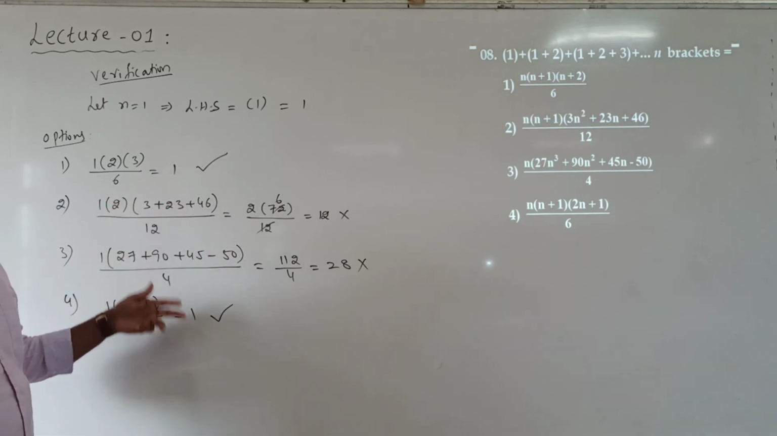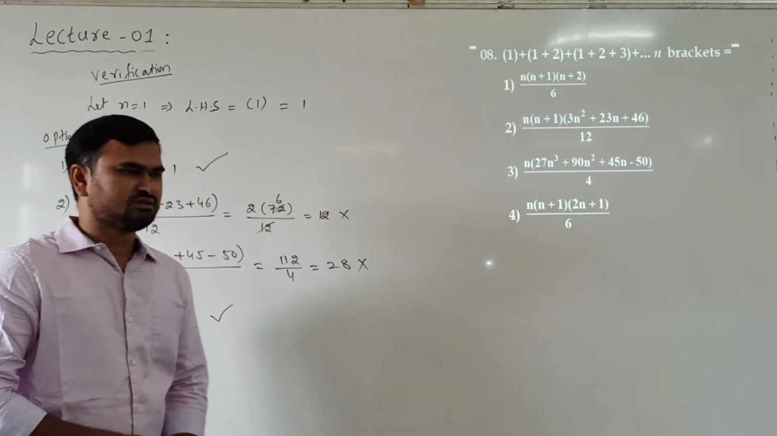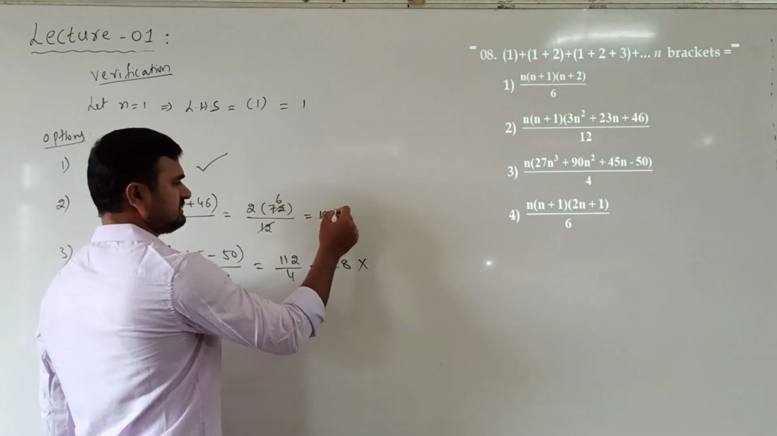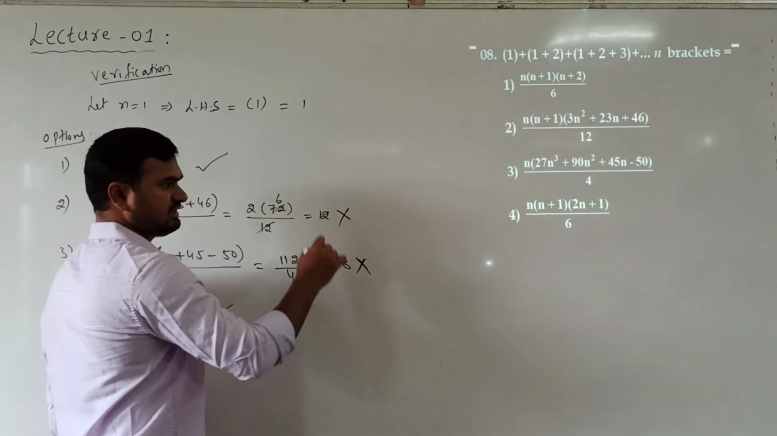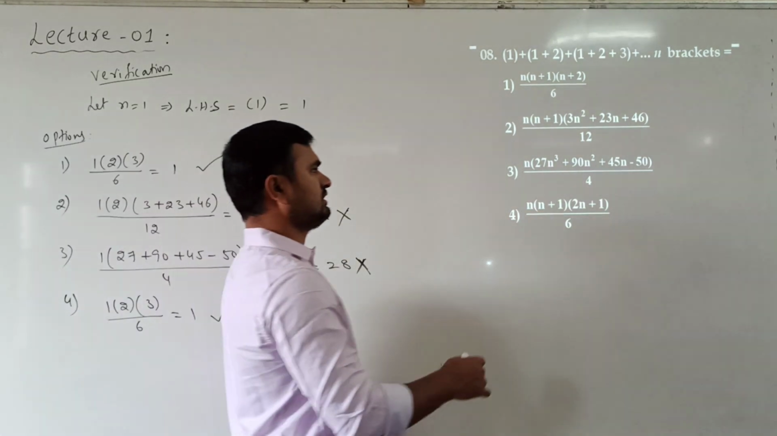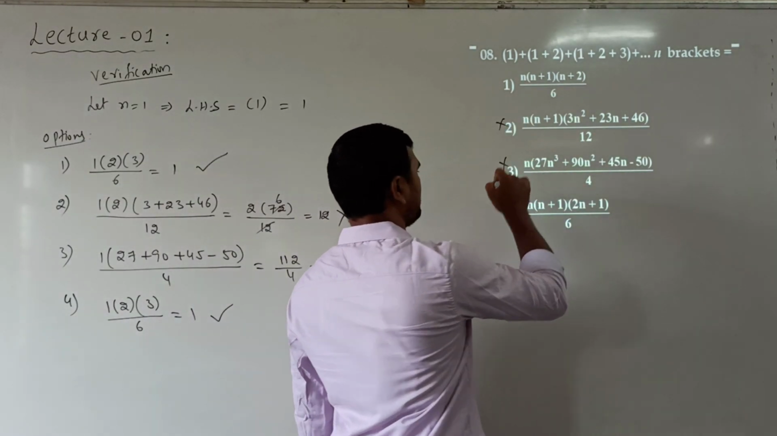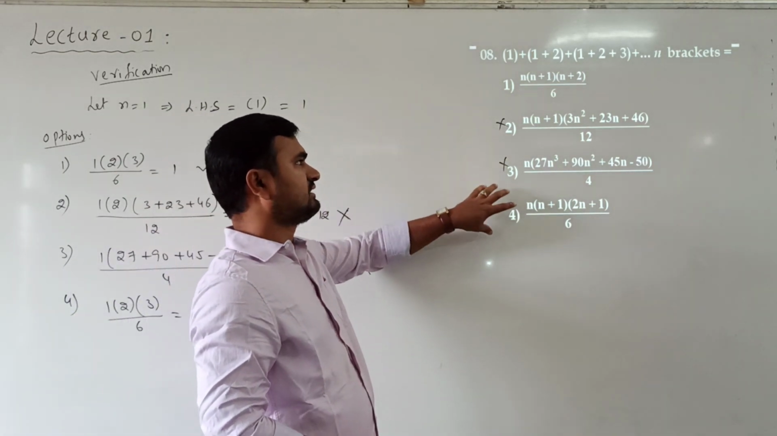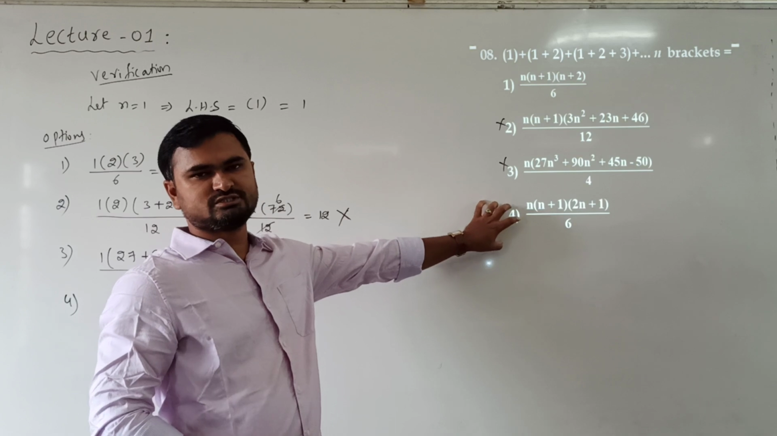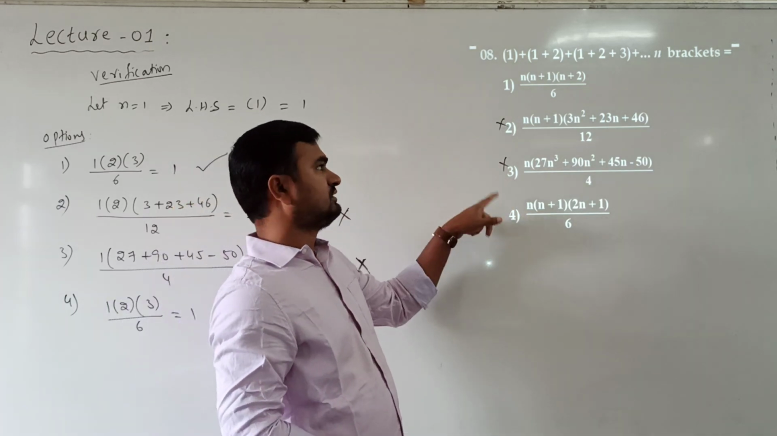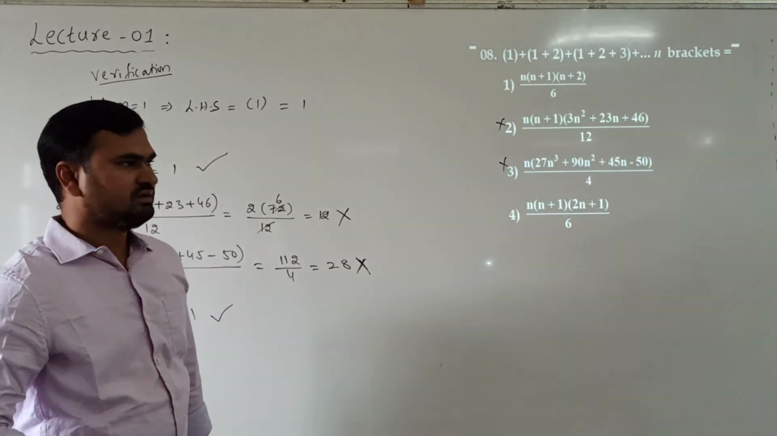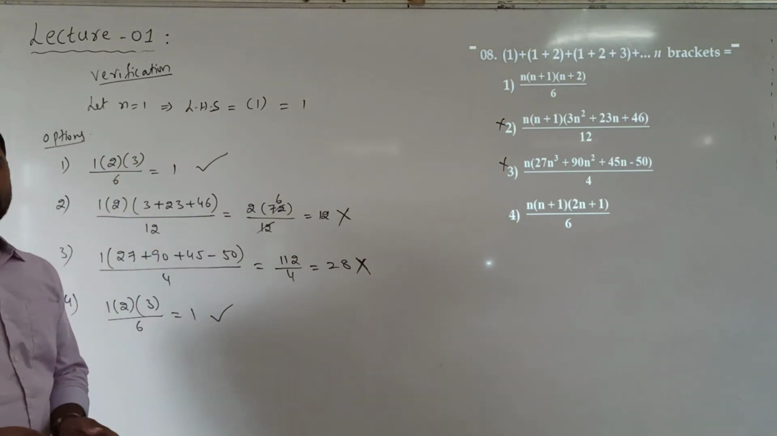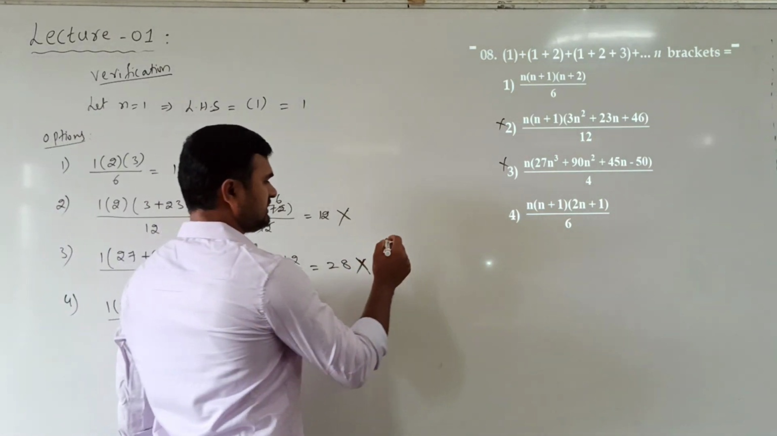Now out of these two, which option do we have to take? Already we clearly know that the second and third options are eliminated. So we can remove these two options. These cannot be our answers. So either the first option or the fourth option will be correct. Now out of these two, which one will be correct? That will depend on the second verification.